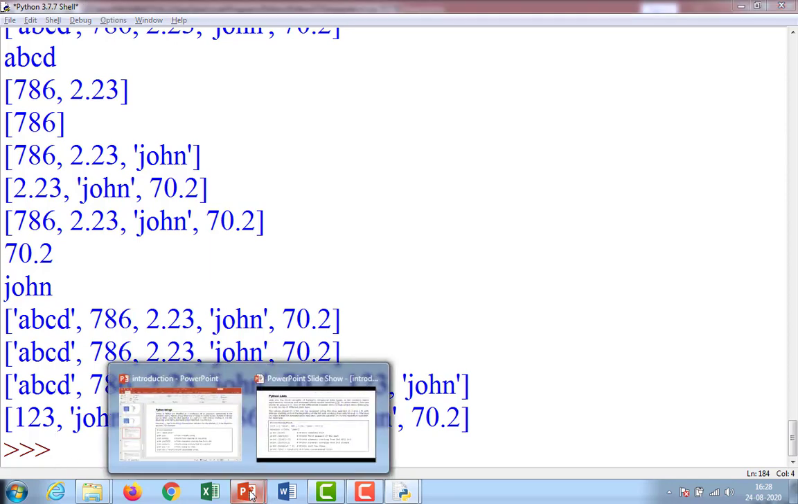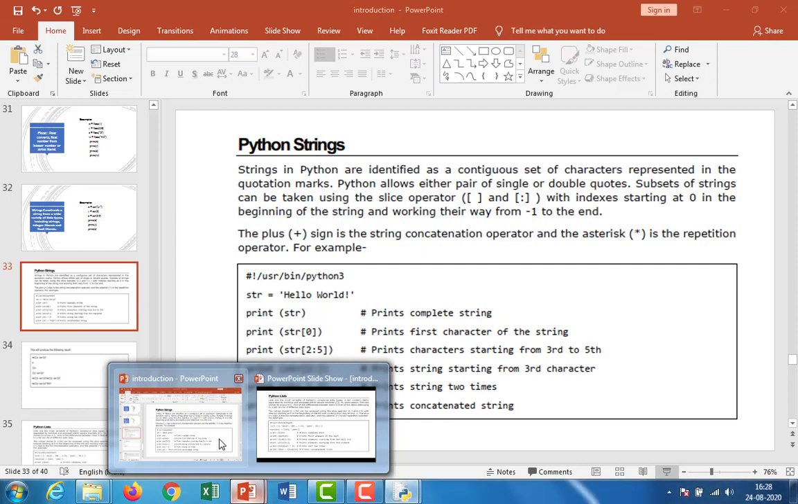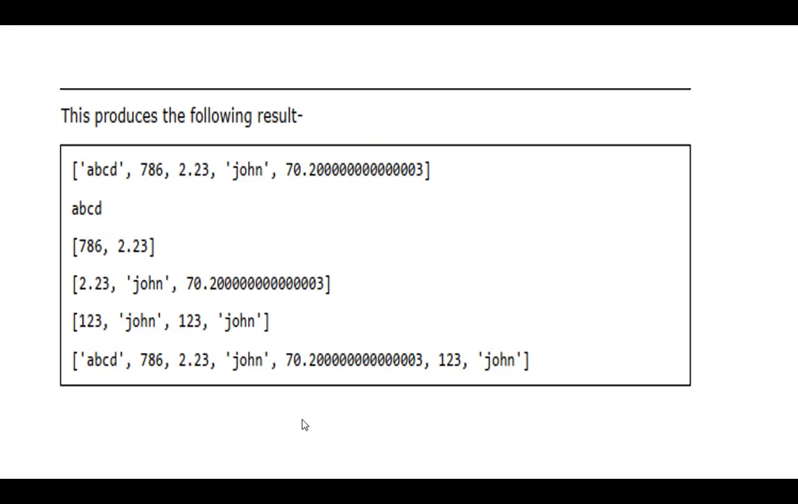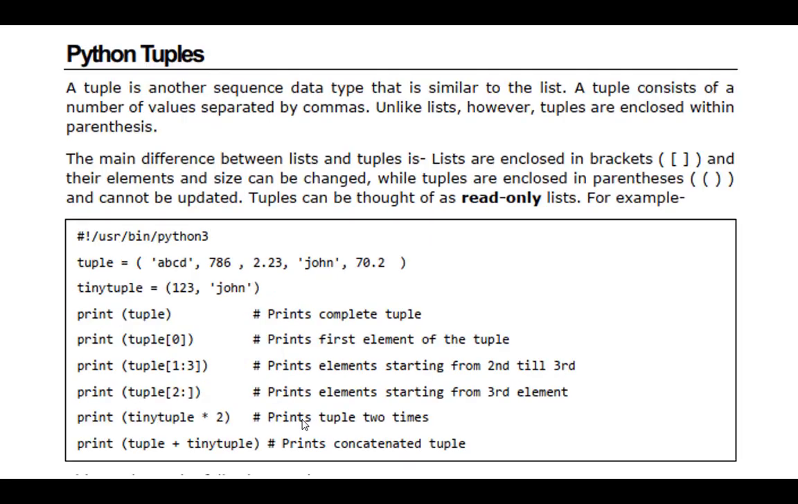Next data type is tuple. So observe the output of list. What is a tuple? The main difference between list and tuple is that in a list we use square braces, but in the case of a tuple we use only normal parentheses. That is the main difference. Observe.